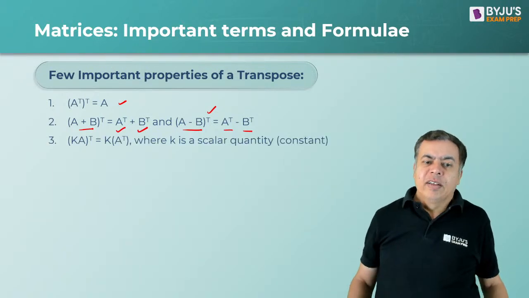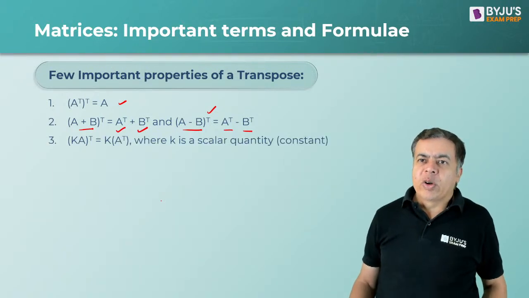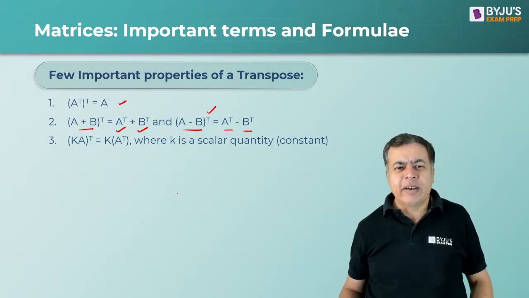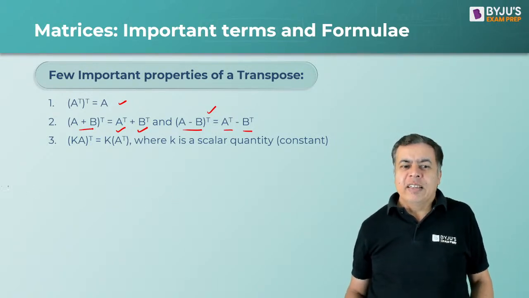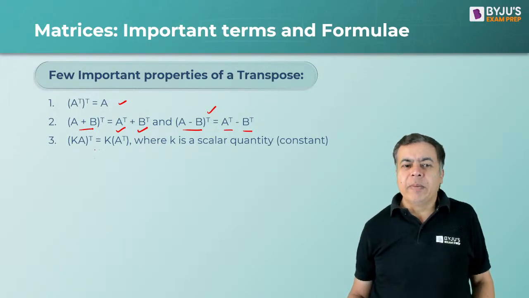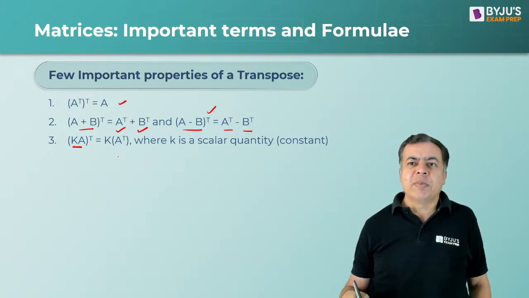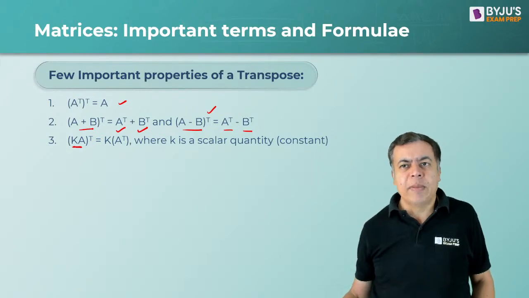Then the scalar quantity. This is basically a property of matrices: if K is a scalar quantity multiplied by a matrix A, that means K is multiplied by every element of the matrix.